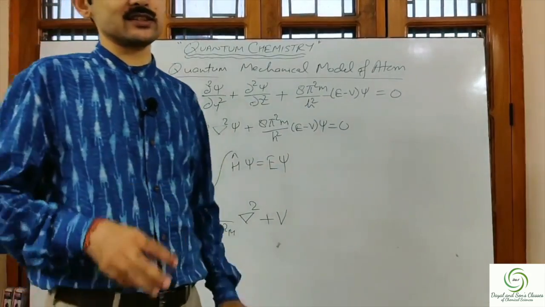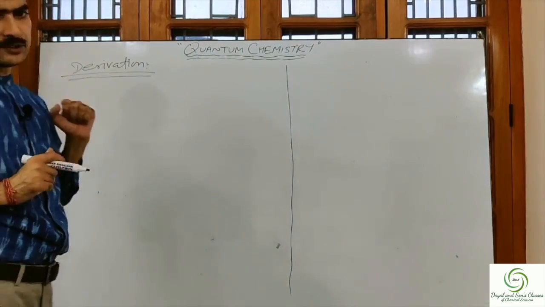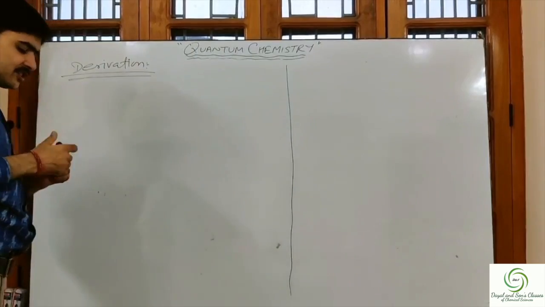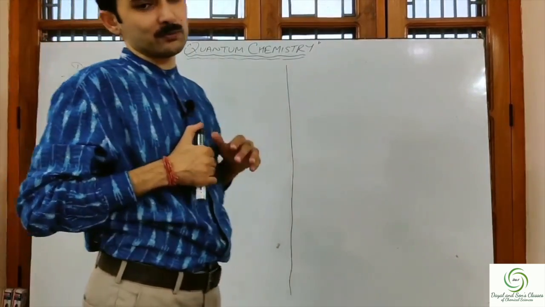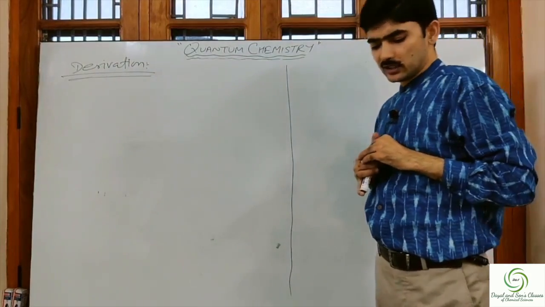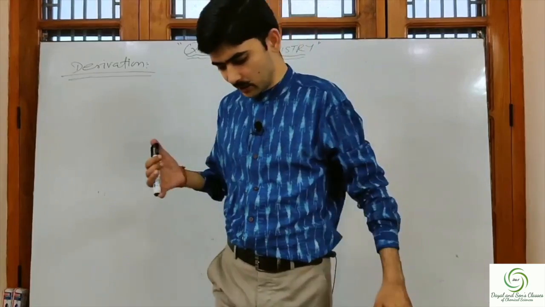Now let us see the derivation part. Now we are going to discuss the derivation part. Now let's see how to obtain this Schrodinger wave equation. How can we derive this? For deriving the Schrodinger wave equation, there are two ways.